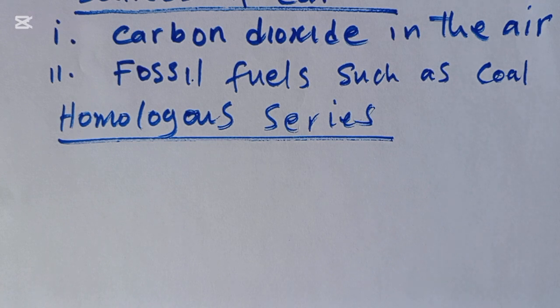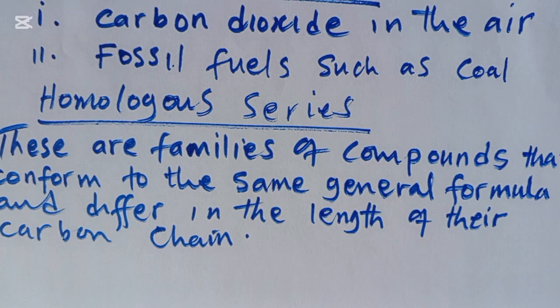Homologous series. So what is homologous series? When we talk about homologous series, we talk about a group of compounds that conform to the same general formula and differ in the length of their carbon chain. That is what we call homologous series. In other words, it is a family of compounds that differ only in the length of carbon chain and they conform to the same general formula. So we talk about a family.